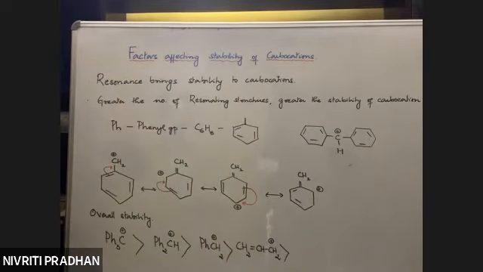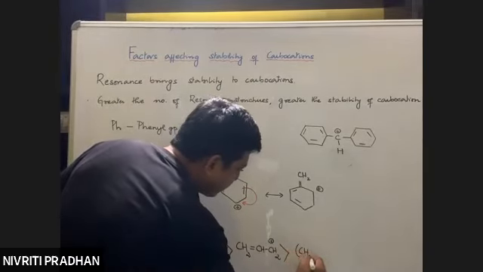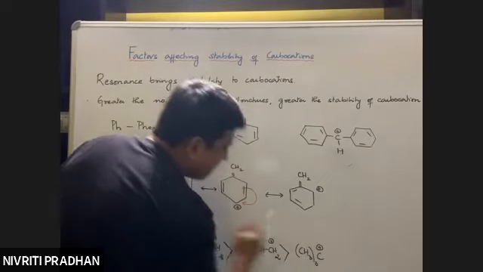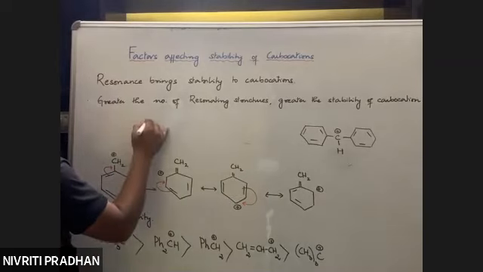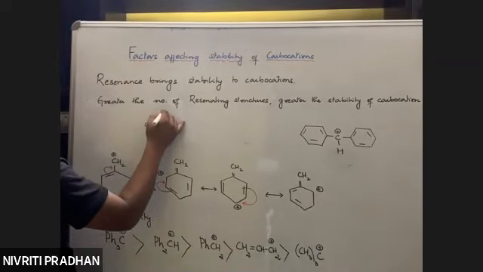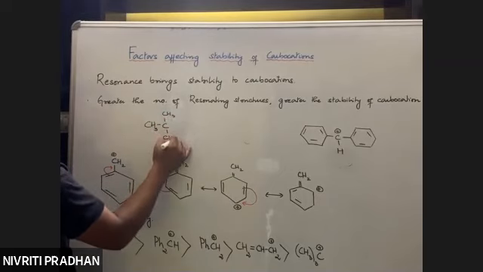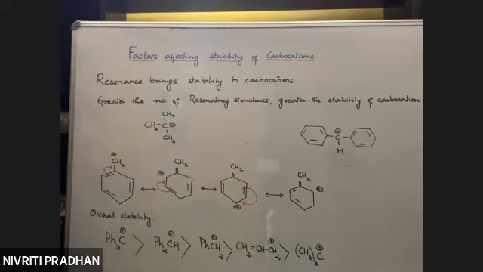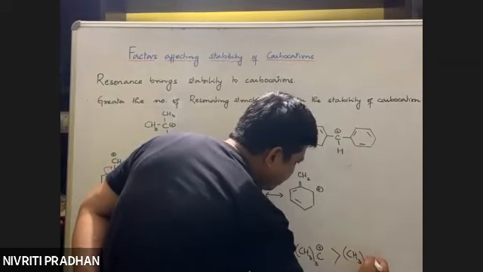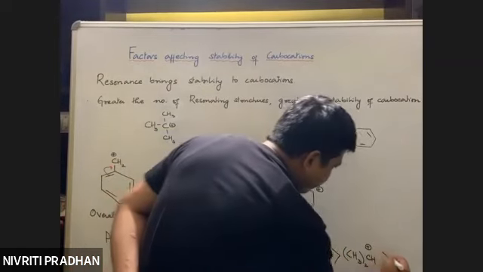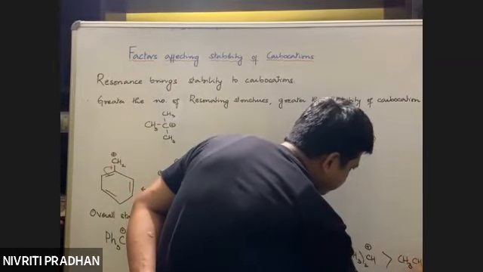Very, very stable because it's stabilized by resonance. Then we have the trimethyl carbocation, (CH3)3C positive. The (CH3)3 means we are talking about a tertiary carbocation like this. Followed by (CH3)2CH positive, followed by CH3CH2 positive.